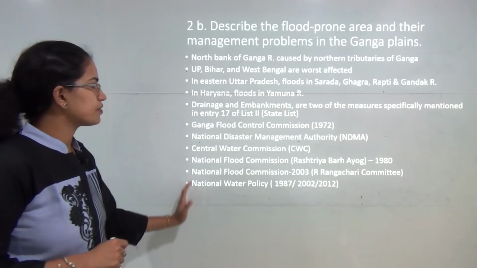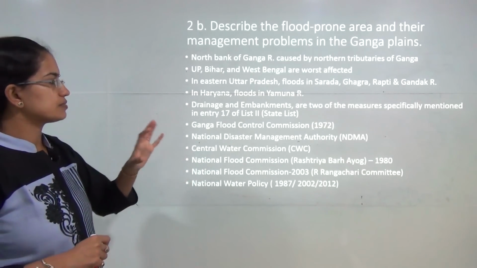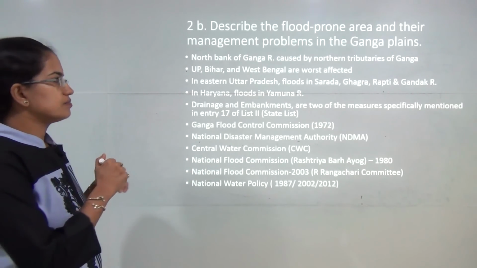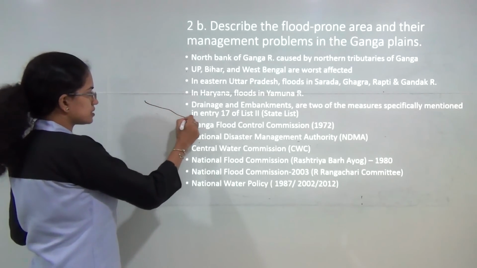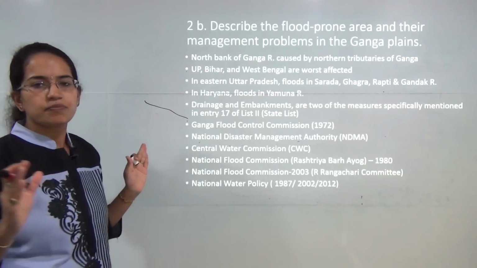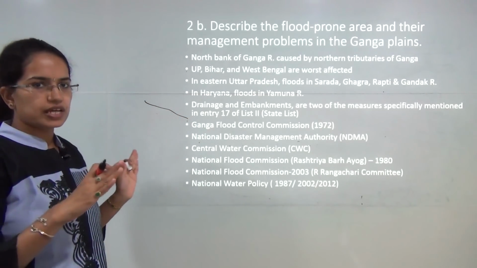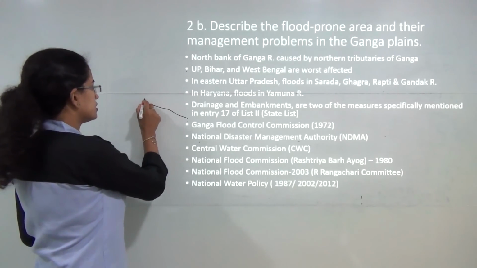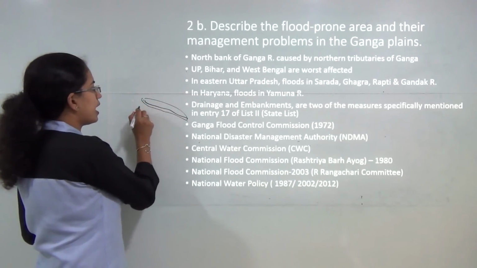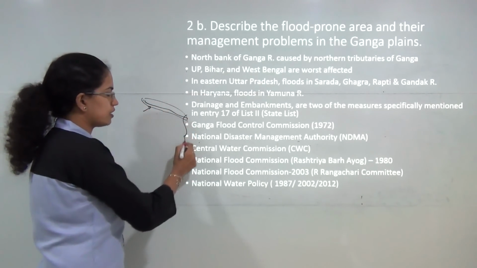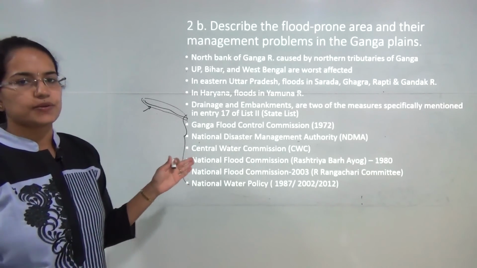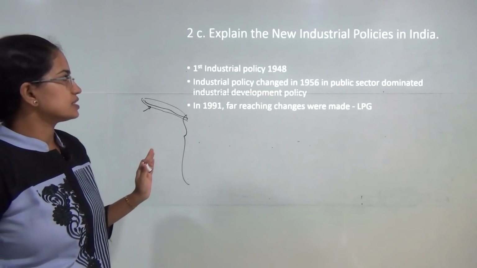So you have to briefly mention all these and explain the active regions, the prone regions of Ganga floods, the geographical extent as well as the regions of maximum impact, and how to work around these measures in order to control the flood problems in this region.